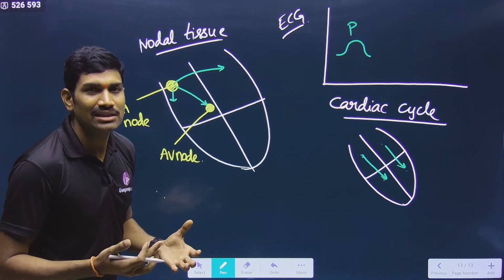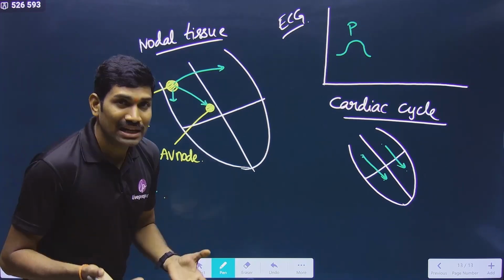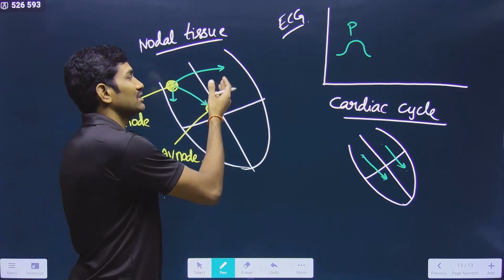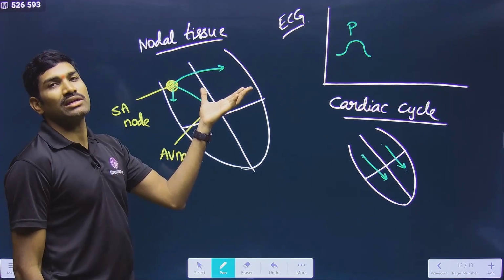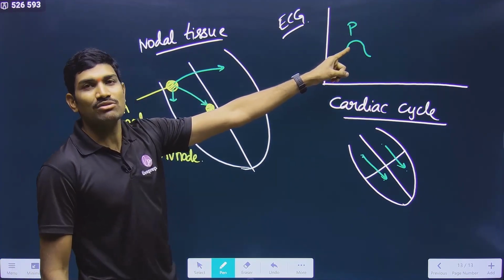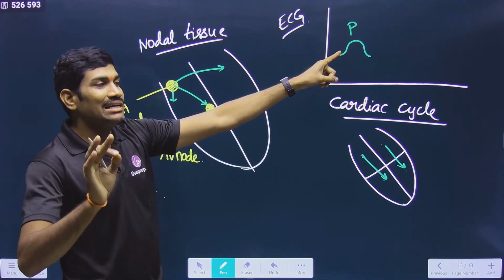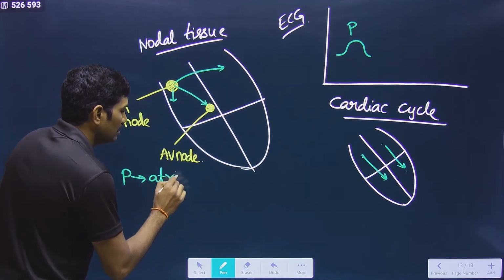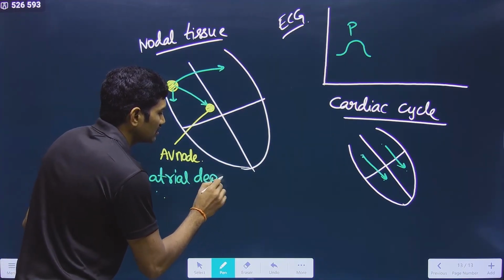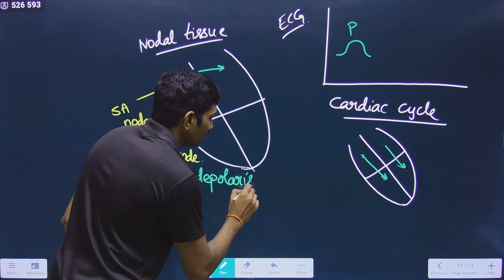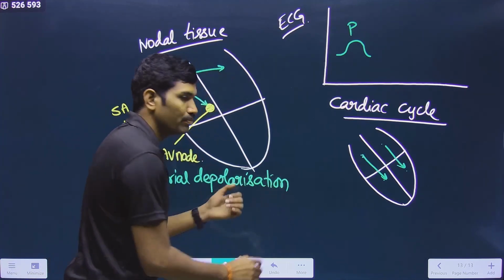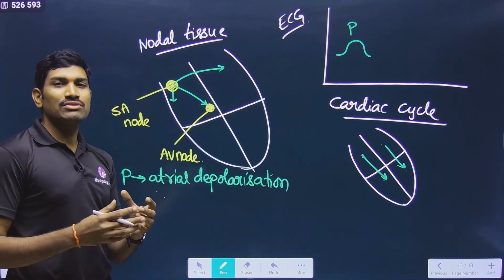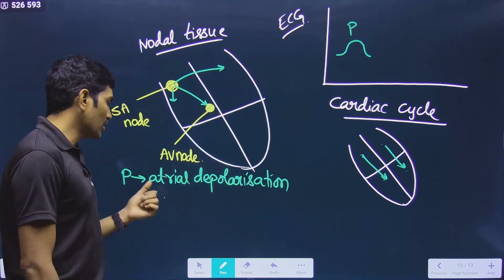Nice. So in this way, atrial contraction. What is this atrial contraction? It is the depolarization. Yes or no? So it is the depolarization that you are measuring. So what does the P wave actually represent? Atrial depolarization. Please remember, when we are talking about P, it is with respect to the electrical potential. So what you need to say?